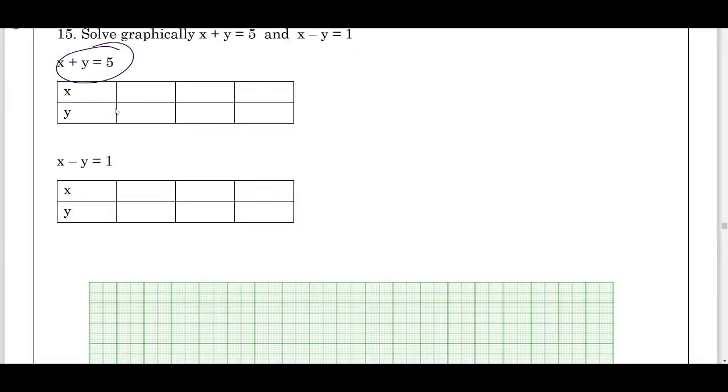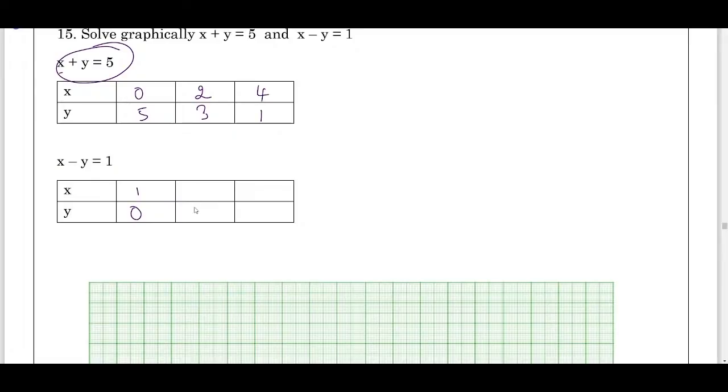Here the first equation, x plus y equals 5. Assume the value of x and find the value of y. If I assume x equals 0, y will be 5, and if I assume x as 2, y will be 5 minus 2, which is 3. If I assume x as 4, now the y value will be 1. In the same way, assume the value of x or y. Here I will assume the y value. If I assume y equals 0, the x value will be 1.